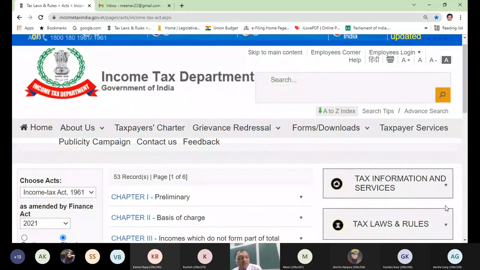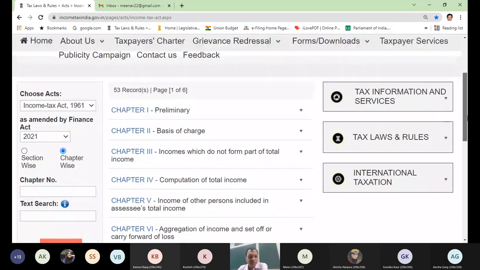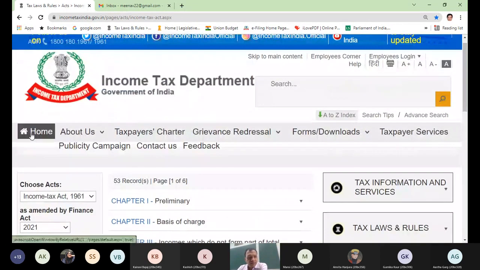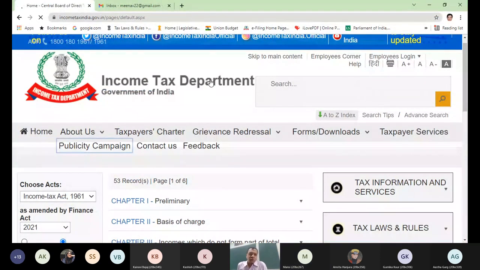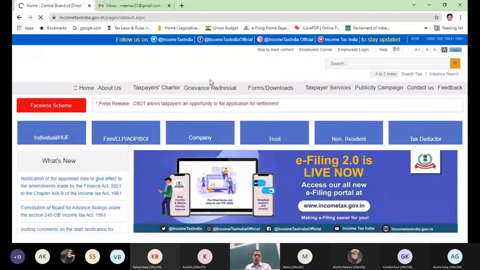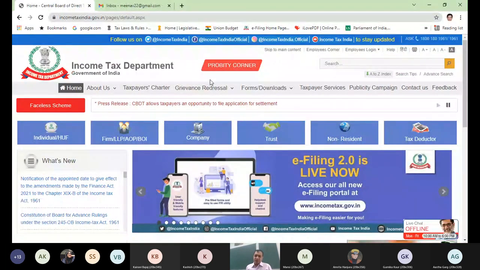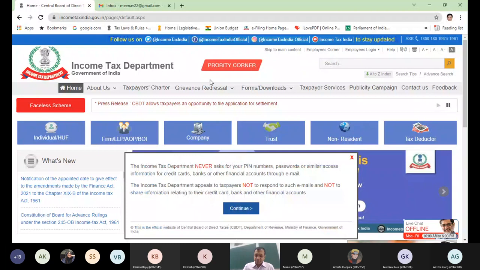Is the website of tax department visible? It is incometaxindia.gov.in. Acts. I have shown that chain how you can open it. So is this website visible? Yes, sir. Yes. Okay, it is the website of tax department. Let me show you again, if you still don't know how we can go to these acts.